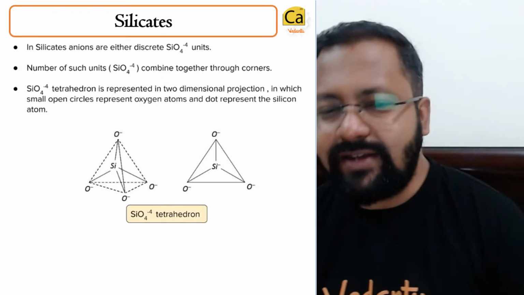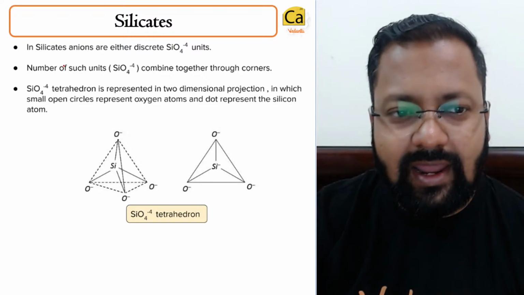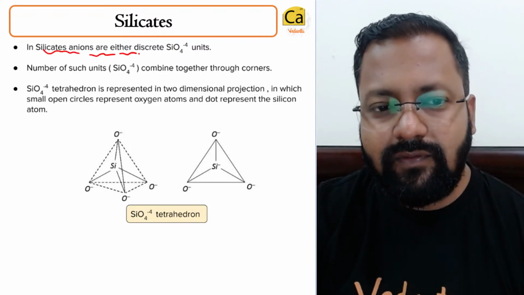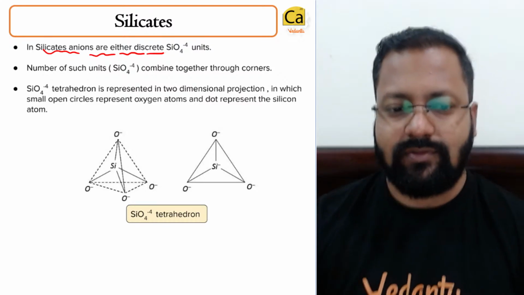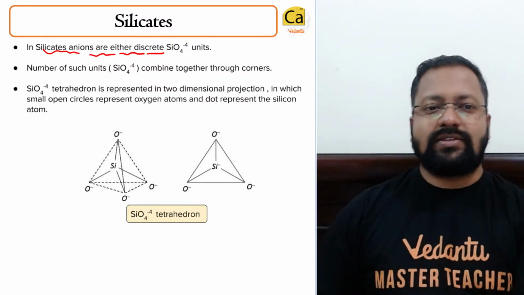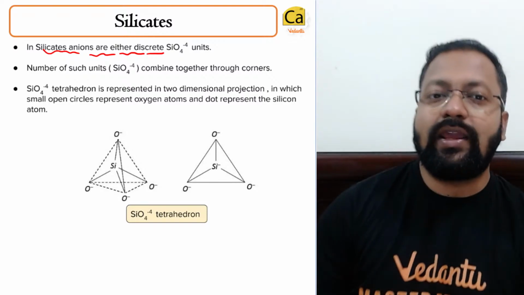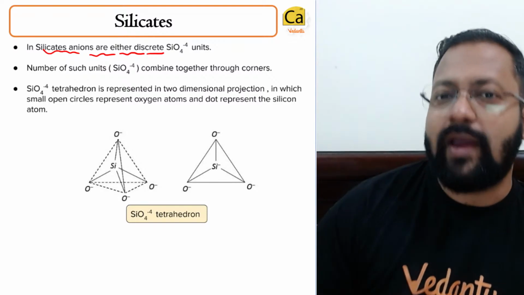Now what are silicates? Silicates are anions which contain SiO4 4- units.